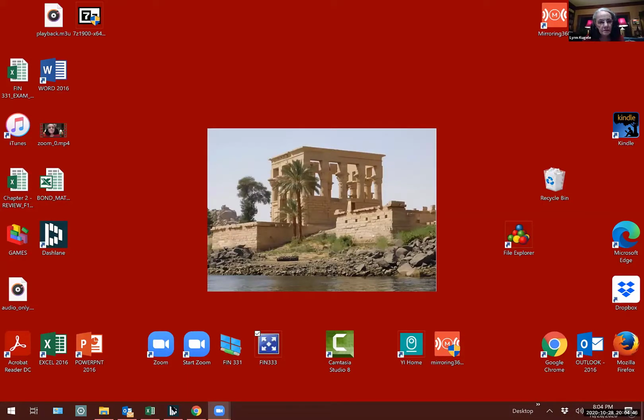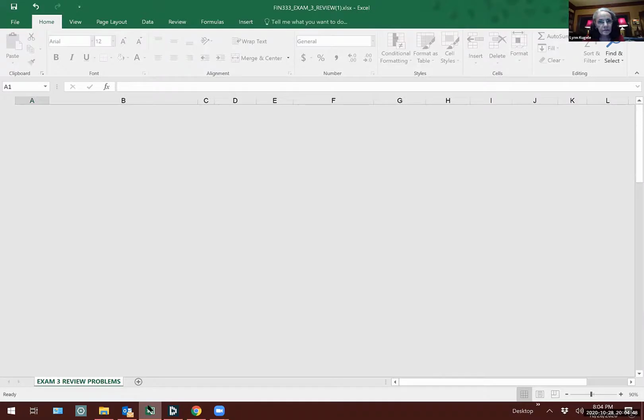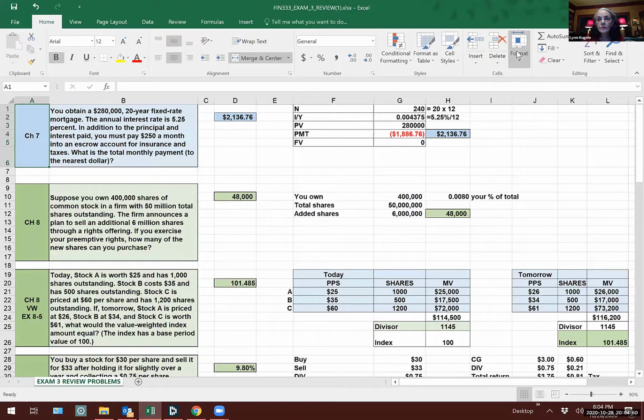That's an example. Now, I want to share my screen, and let me find what I want to share. Right here. If I just share my screen, I can just share everything. I think. Apparently I can't. Well, okay, there we go. That's what I want. Come on, go down there. Look down at the bottom.